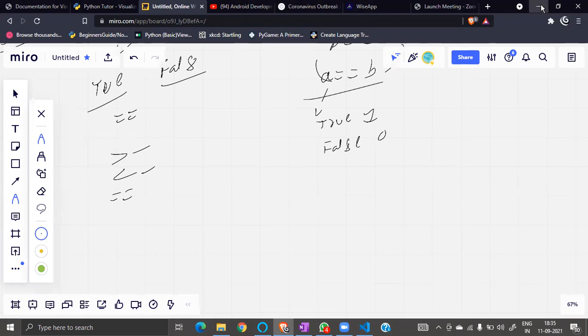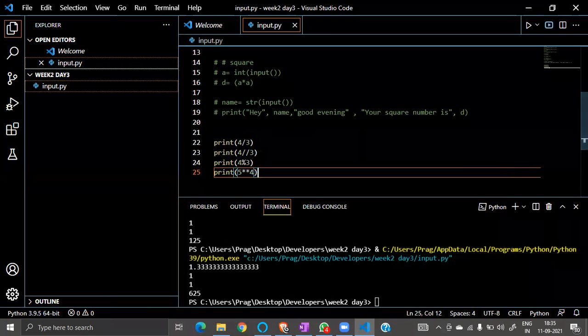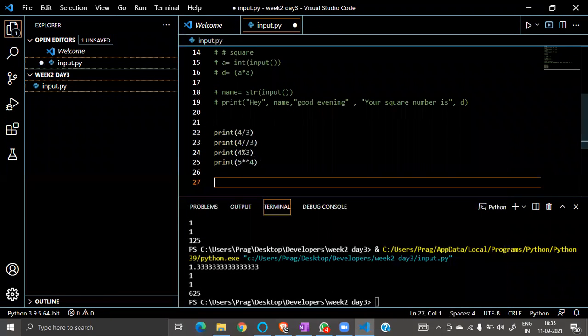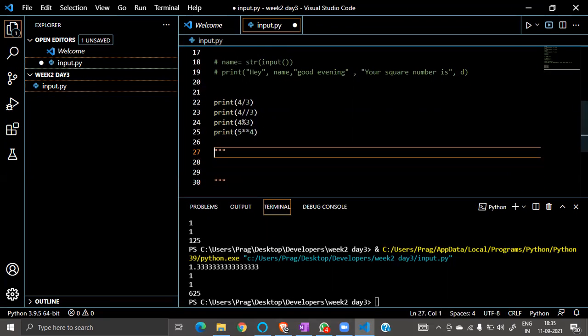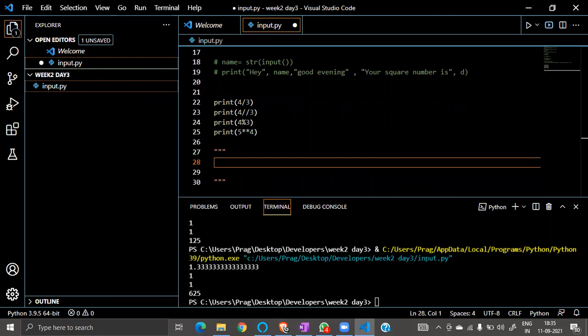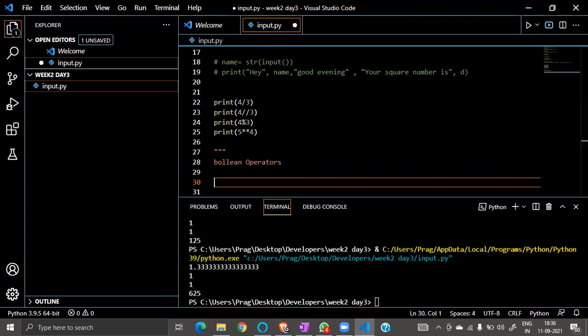Let's write this in VS Code. Whatever I'm telling you, I will write in VS Code in comments. So, Boolean operators.